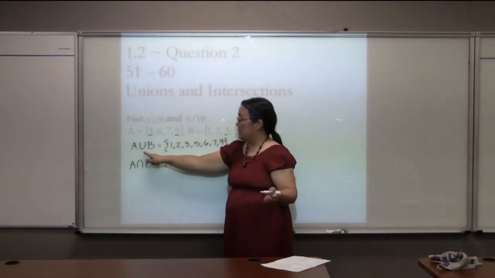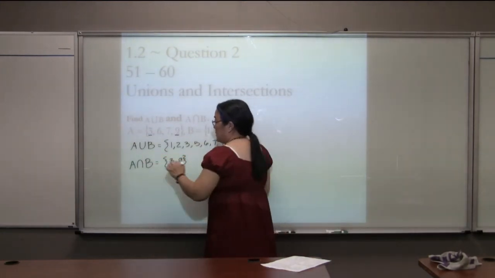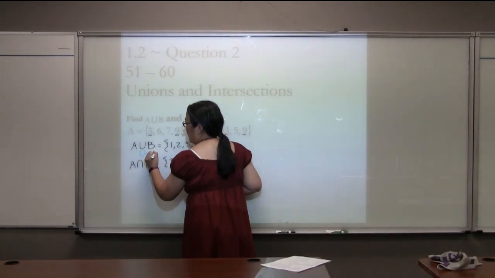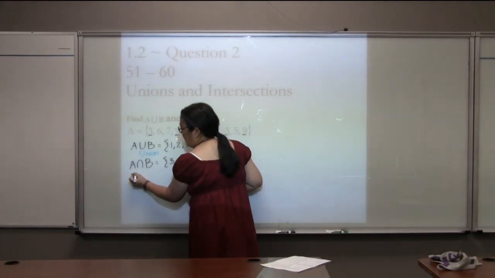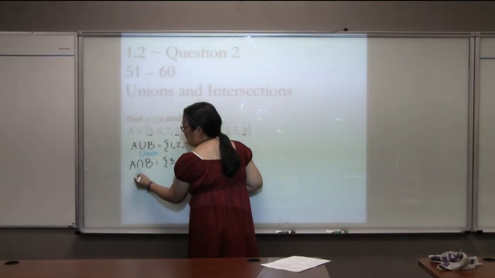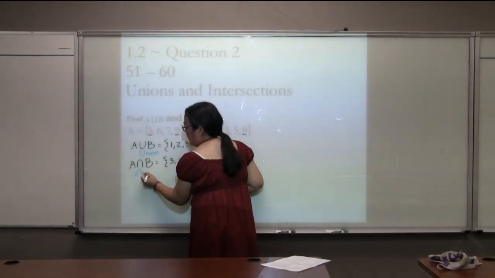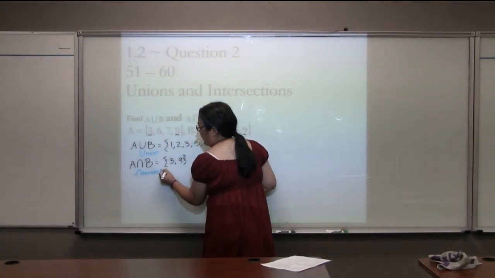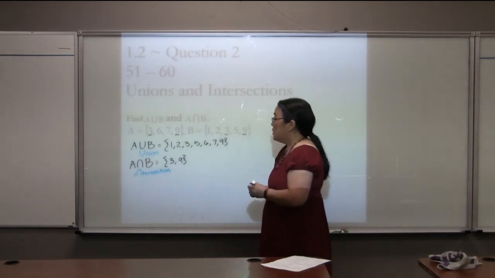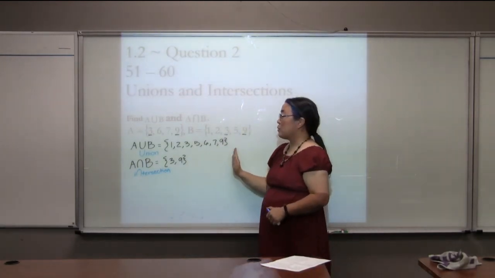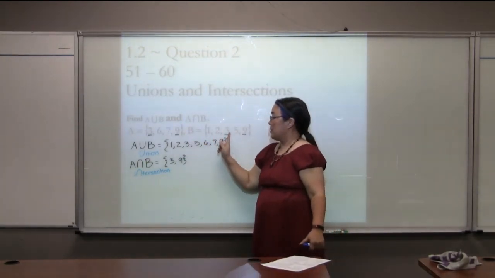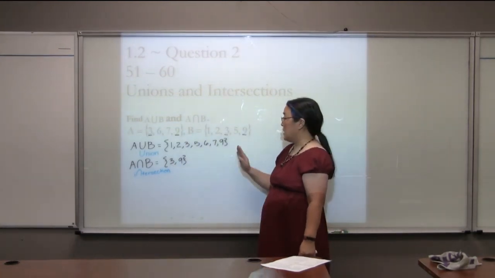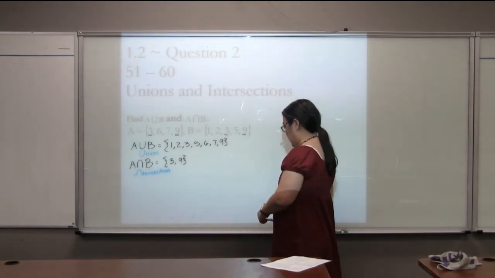Now, a few students get confused on these symbols here. This U is for union, which is putting them all together, and this is an N for intersection, which is where they overlap. Notice that even though there's a 3 there and a 3 there, we never write 2 3s, and we don't write 2 9s. We just write each number once, and we put these squiggly braces on the outside.